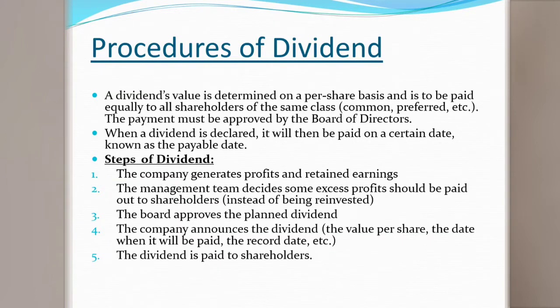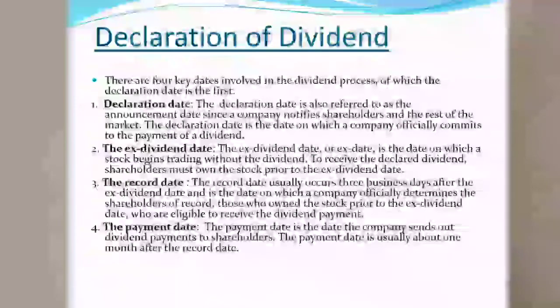So the rate per share, the date when the dividend per share will be paid out, and the record date are generally decided by the board of directors meeting. The company's board of directors meeting decides, and finally the dividend is paid. So everything regarding the dividend, its steps, its rate, its date, is determined by the board of directors meeting. The board of directors meeting can decide on the dividend.